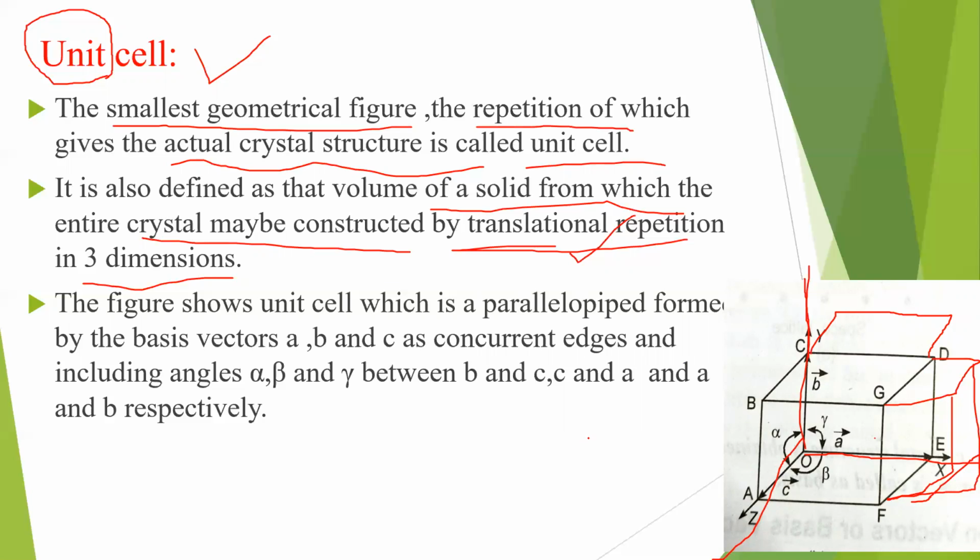Okay, and what are the angles between these? Well, let us see now. Between X and Y axis, the angle is gamma, while the angle between Y and Z axis is alpha, while that of X and Z axis is beta.